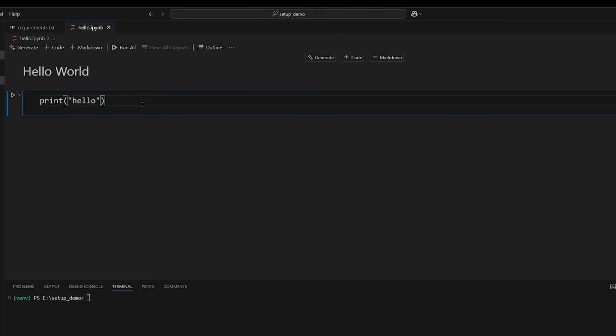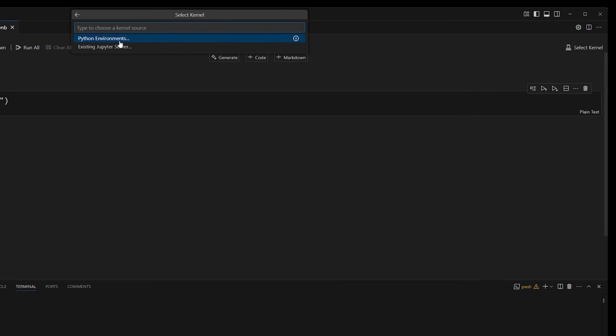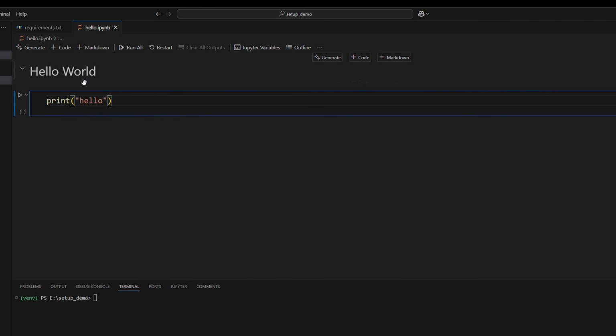It actually renders as a cool documentation text, or you can print hello. But as you can see, there's no syntax highlighting here because what we have to do every single time we create a notebook, we need to target the notebook onto our local Python environment or something else. So we'll do Python environments and then select the local one, not the one for your entire computer. So it'll be this one, venv Scripts Python, select that one. And now you can see the syntax highlighting because it does recognize your local Python version and your dependencies.